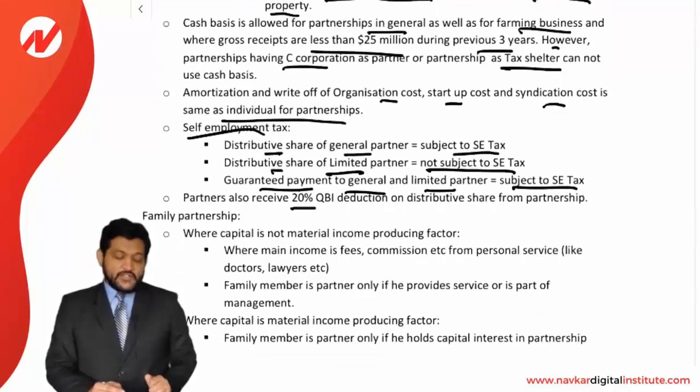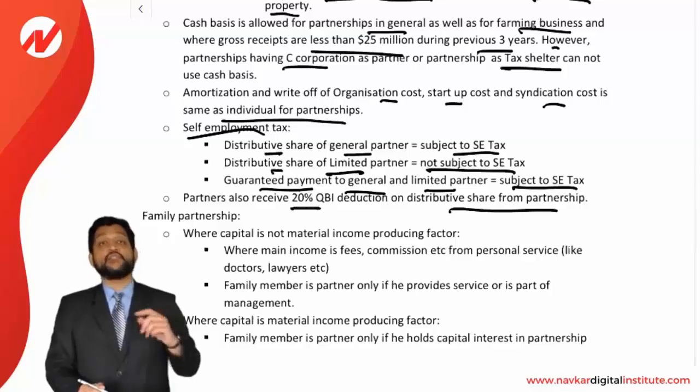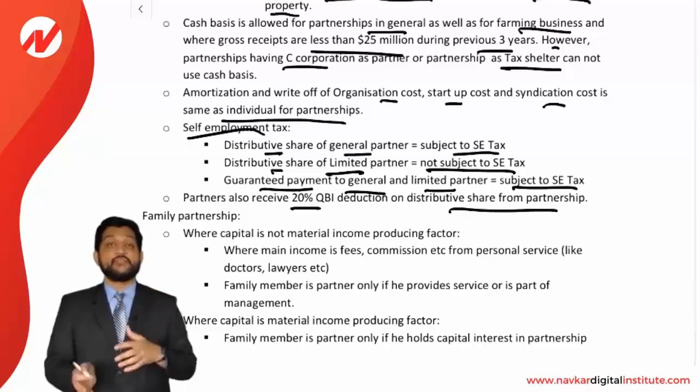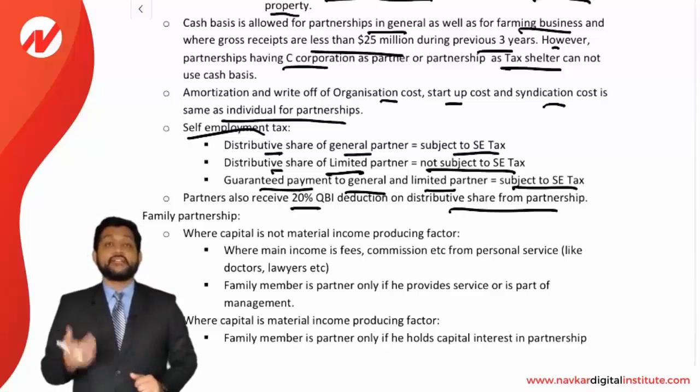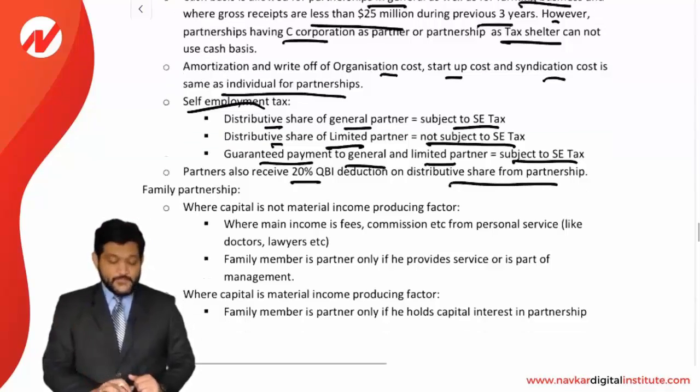Partners also receive a 20% QBI deduction on the distributive share of a partnership. QBI deduction, qualified business income deduction, that we have already discussed at the time of the individual series. In individual taxation, we had seen the QBI deduction. The same point they are talking about. When a partner is receiving a distributive share from the partnership, that is subject to a QBI deduction of 20%.